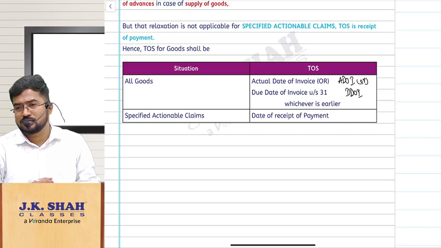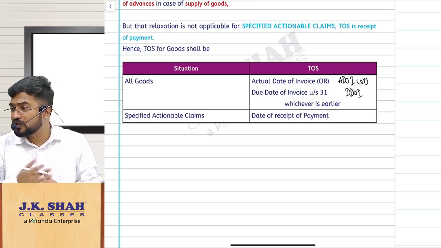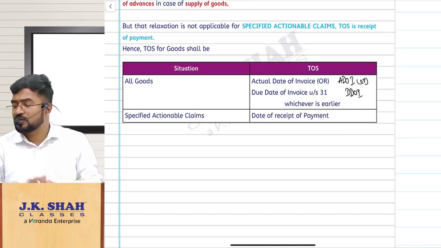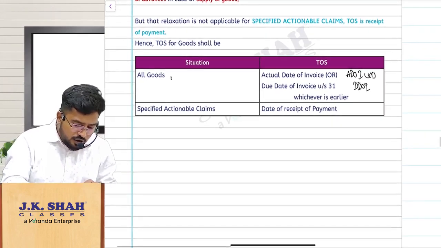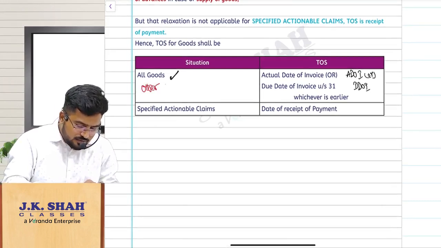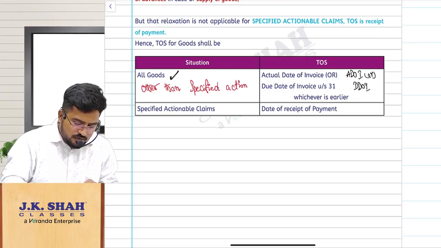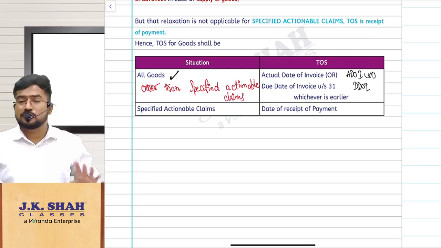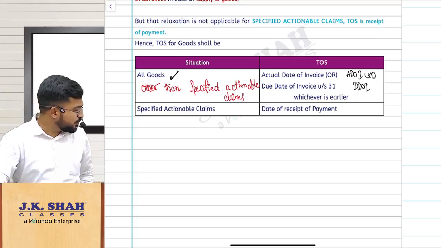Then what is the time of supply? For these people, I don't want to give that relaxation. If I receive an advance, it should immediately be taxed. That is the reason why, for all goods other than specified actionable claims, what is the time of supply according to Section 12(2)?